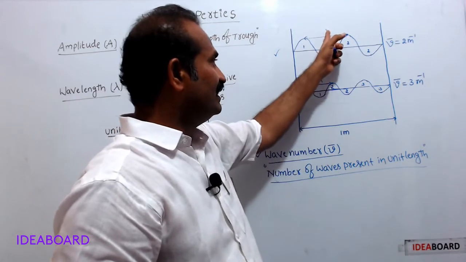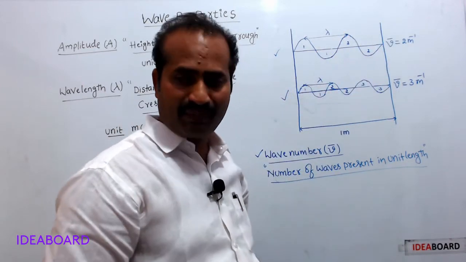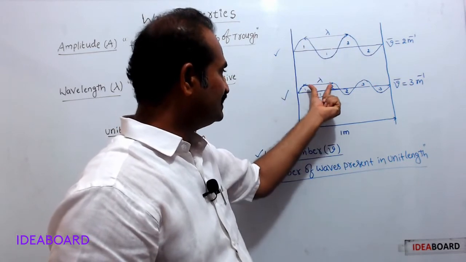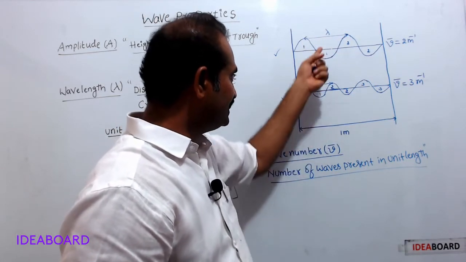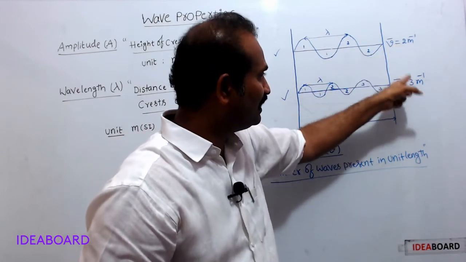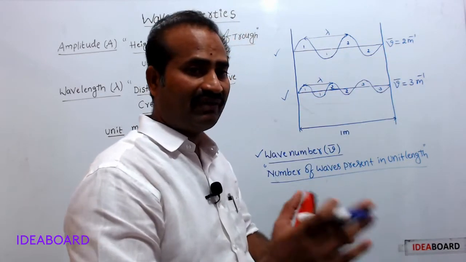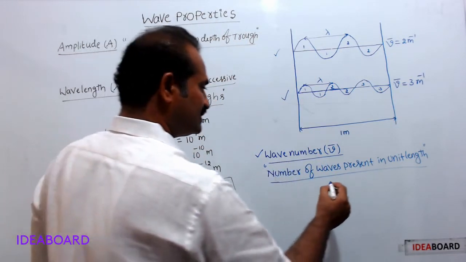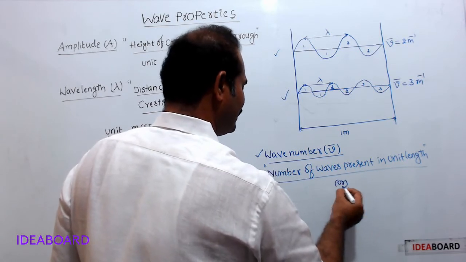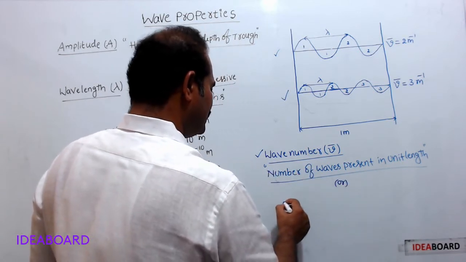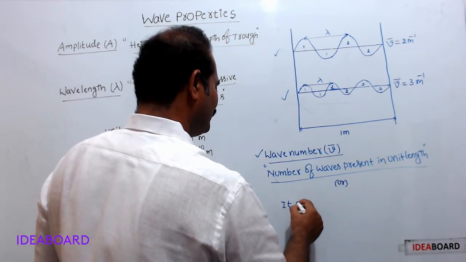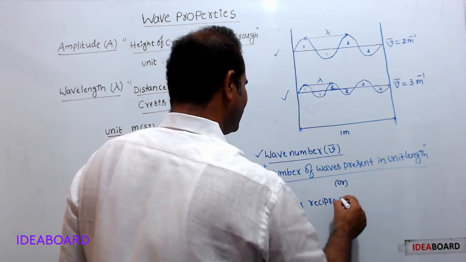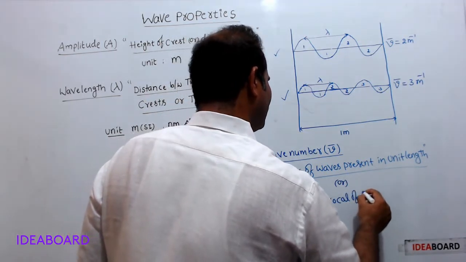Means wavelength and wave number are inversely proportional to each other. When wavelength is decreasing, wave number is increasing. So wavelength and wave number are inversely proportional to each other. One more definition is there for wave number, that is, it is the reciprocal of wavelength.